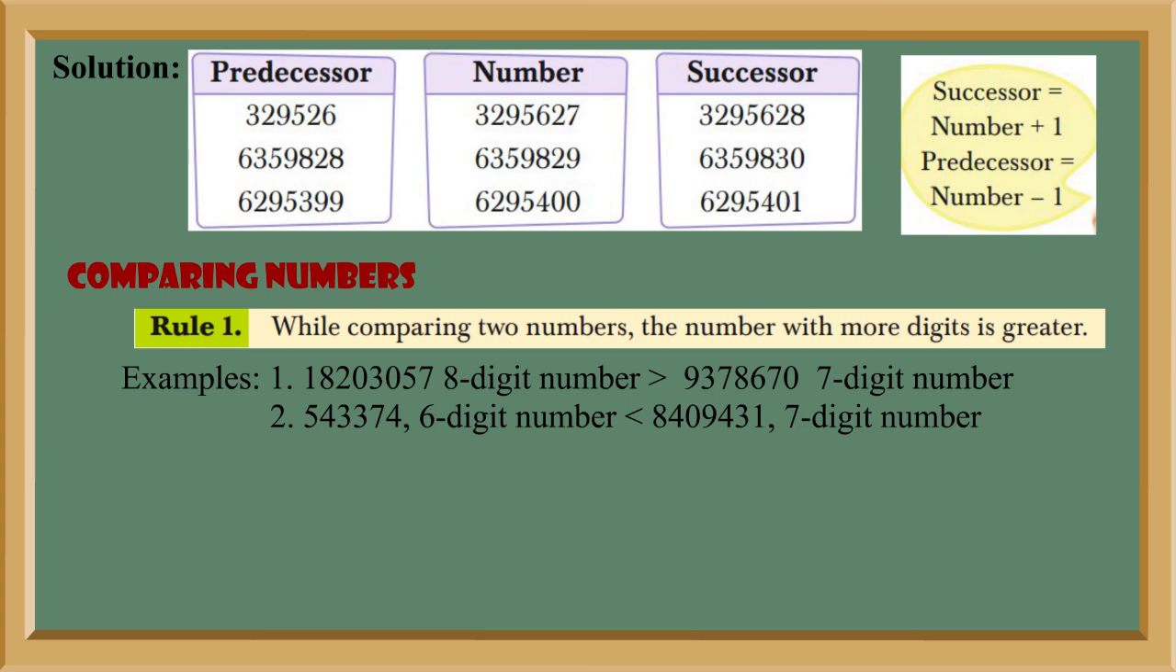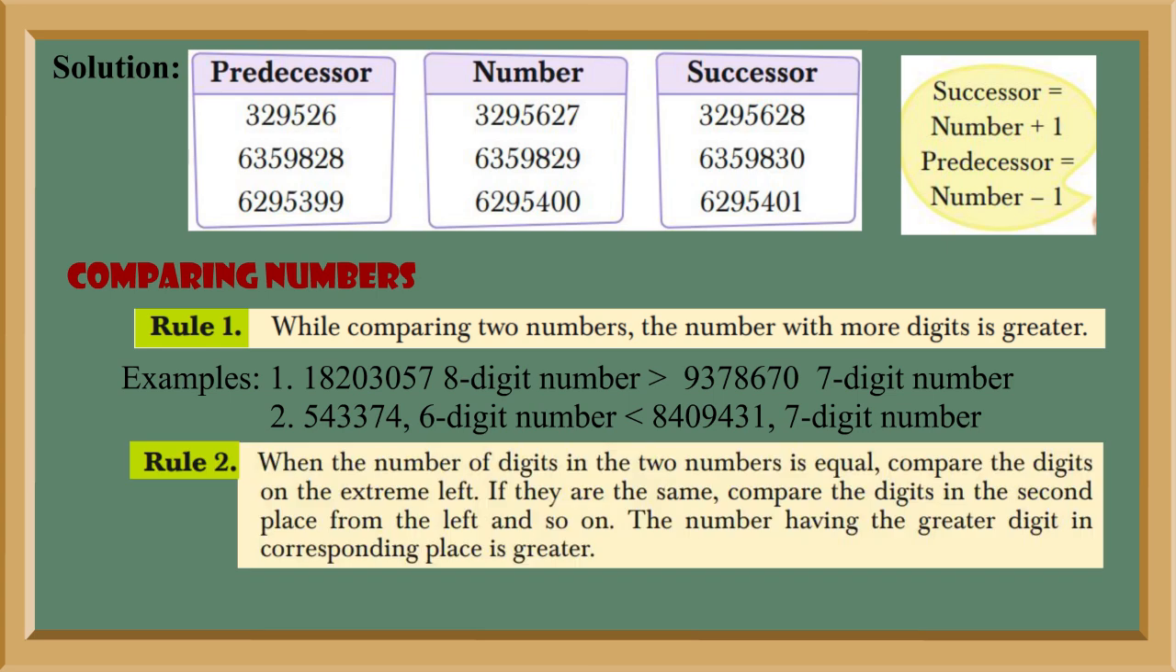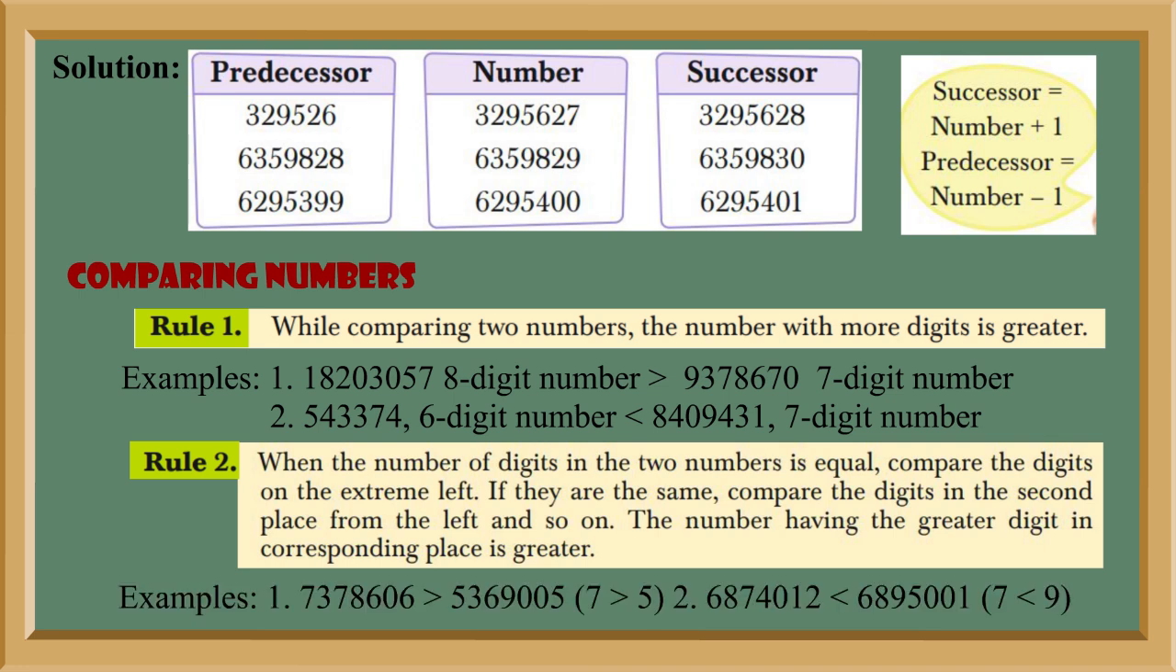a 7-digit number. Rule 2. When the number of digits in the two numbers is equal, compare the digits on the extreme left. If they are the same, compare the digits in the second place from the left and so on. The number having the greater digit in the corresponding place is greater. Examples: 1. 7378606 is greater than 5369005, since 7 is greater than 5. 2. 6874012 is greater than